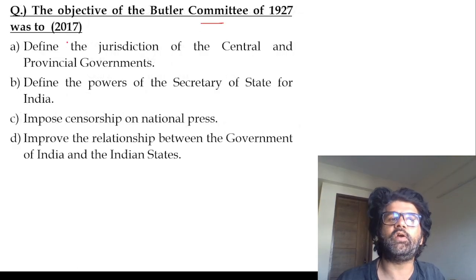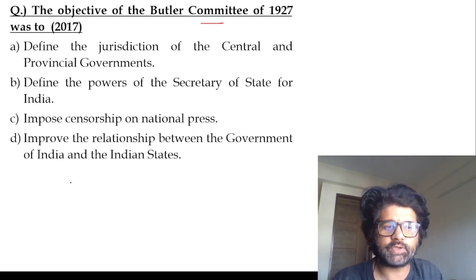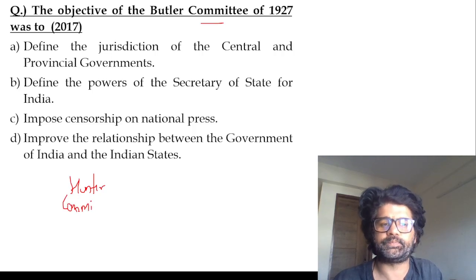Objective of the Butler Committee of 1927. Now, these committees are actually important, guys. Butler Committee, then there was a Hunter Committee. There were actually two Hunter Commissions.